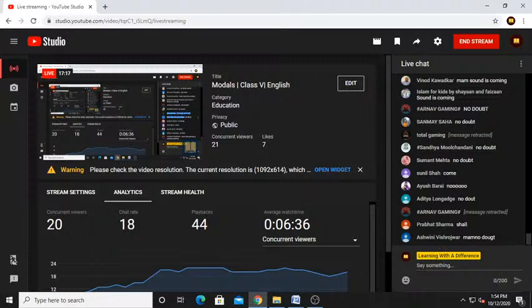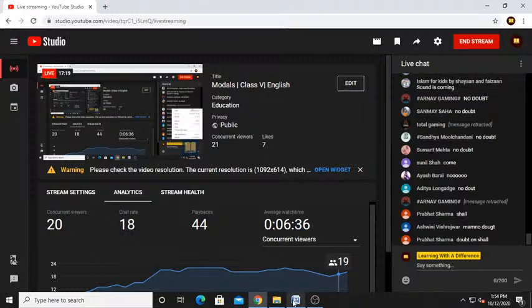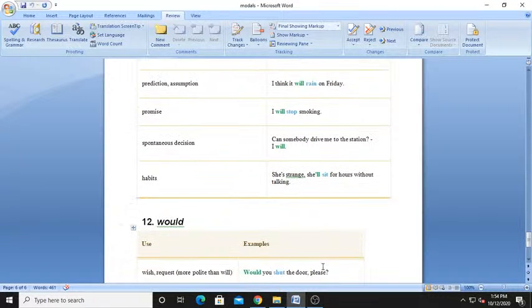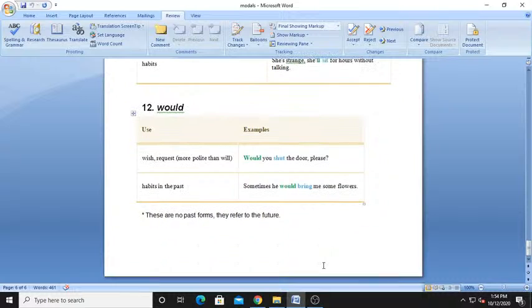Okay. So now let us get back to our point. Next, would. Would is also used to show politeness. Wish, request, more polite than will. In will, we are not showing that much politeness, but in would, we are showing politeness. Would you shut the door, please?